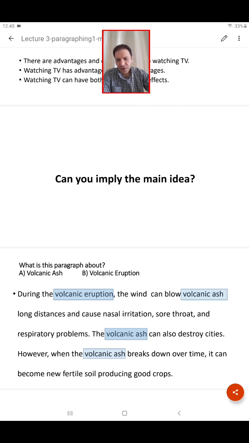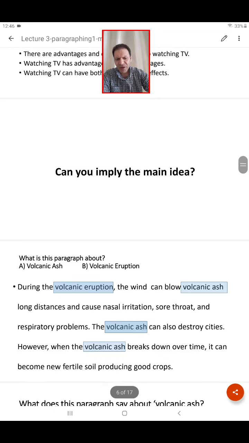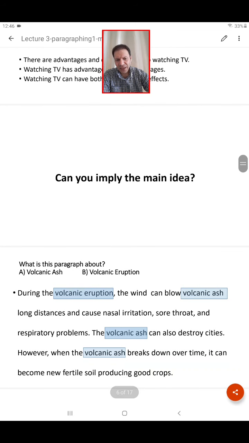So, first of all, what is the paragraph about? Is it about volcanic ash or eruption? I suppose that everybody would agree it is about volcanic ash because volcanic ash is the result of volcanic eruption, but the paragraph is talking about the volcanic ash. What does it say about volcanic ash? Does it only talk about the negative effects or also the positive effects?